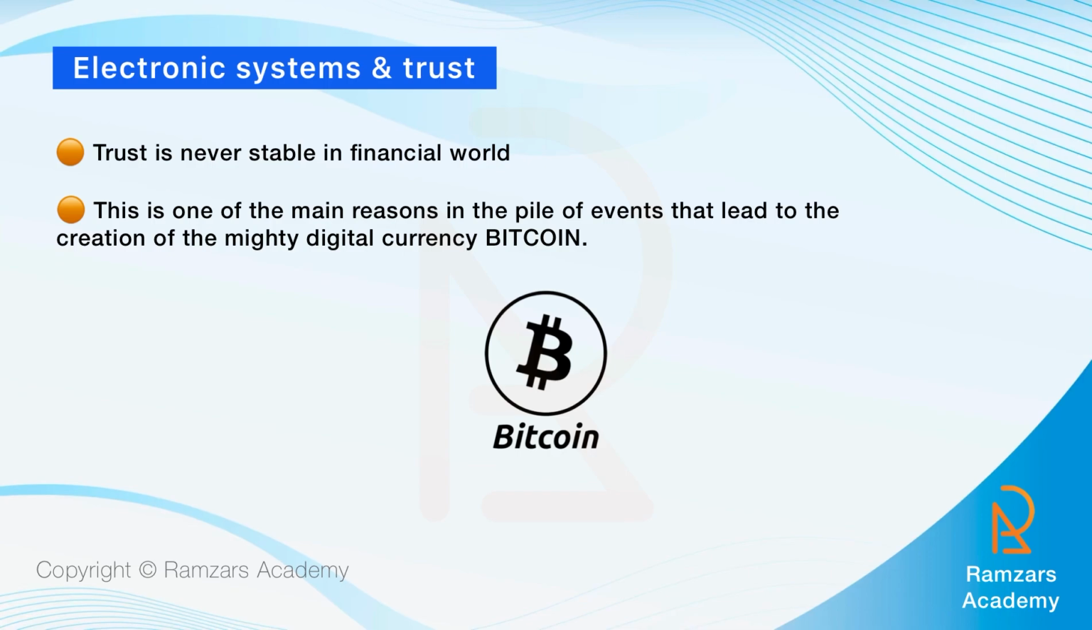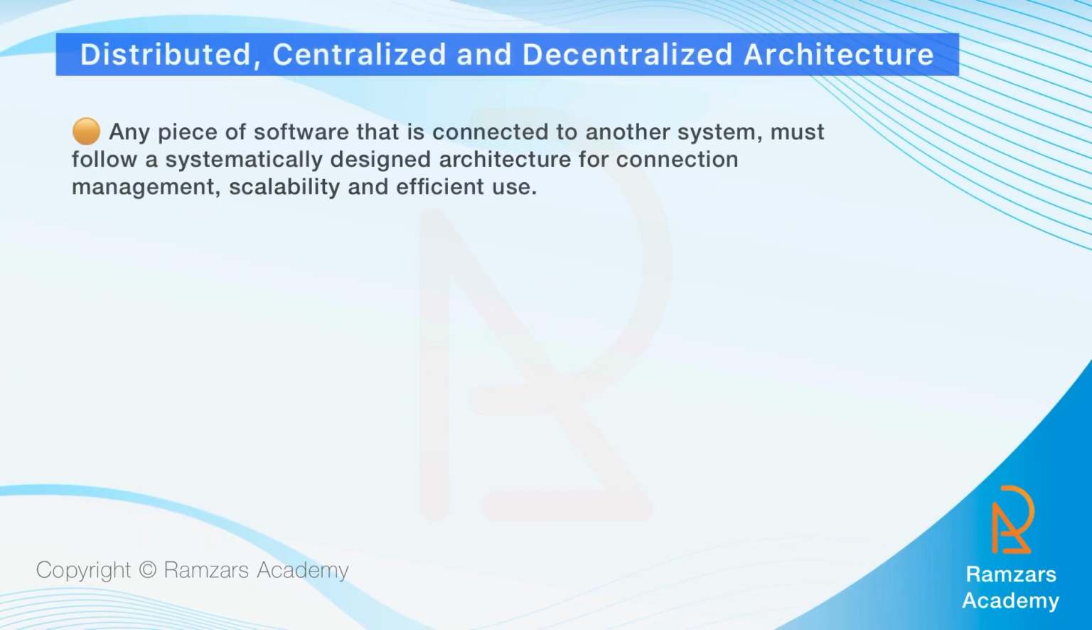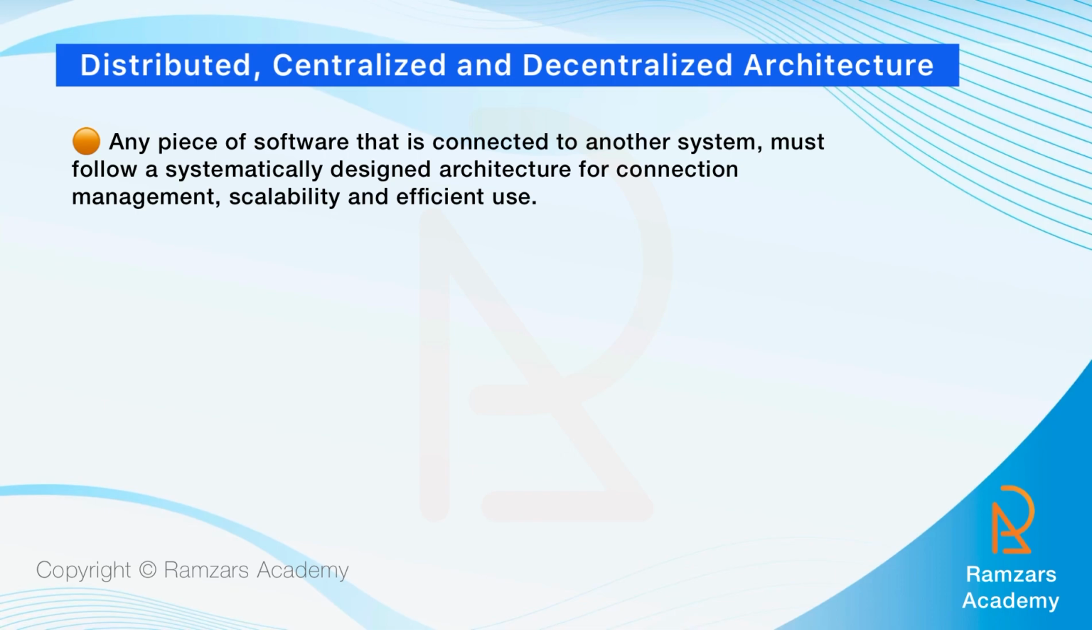It is made up of technology to build trust, specifically cryptography, which is used to deal with critical data, to automate it and force trust into the system. Bitcoin was the first working cryptocurrency system that was built using blockchain technology. There were many players who tried to establish digital currency and failed. One of the many reasons for their failure was that they were unable to put up a truly distributed system on the internet for the system to work. Now, let's learn about distributed, centralized, and decentralized architectures.